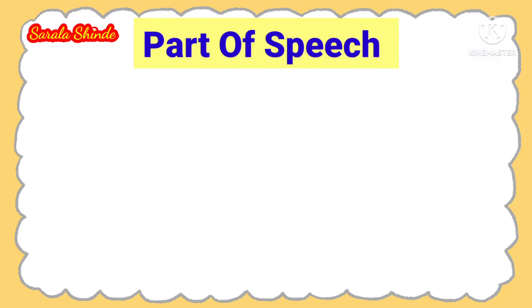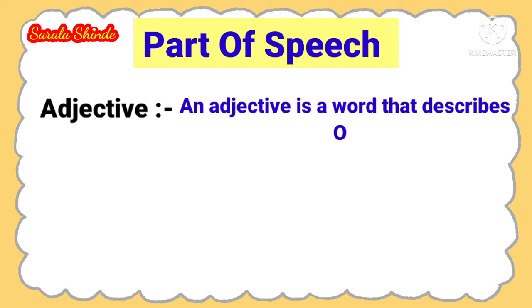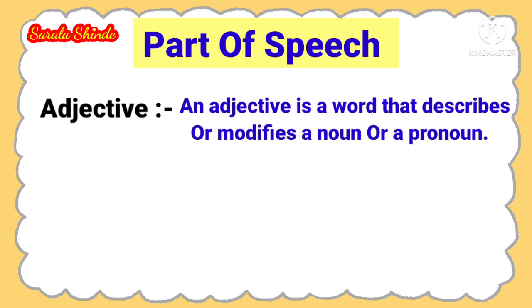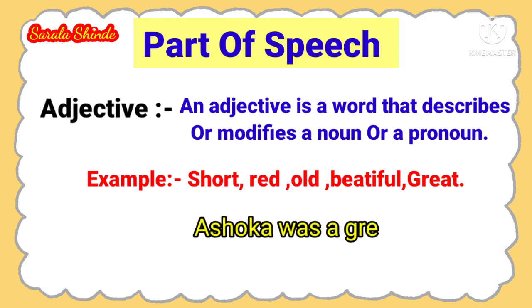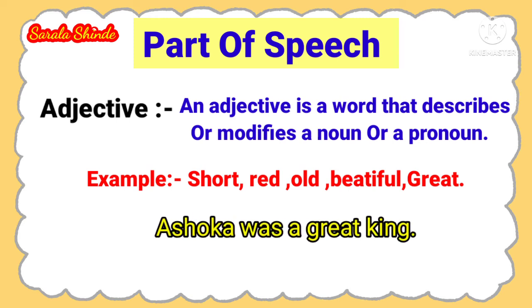Next, adjective. What is meant by adjective? An adjective is a word that describes or modifies a noun or a pronoun. For example, short, red, old, beautiful, great. Sentence: Ashoka was a great king. Here, great is an adjective.